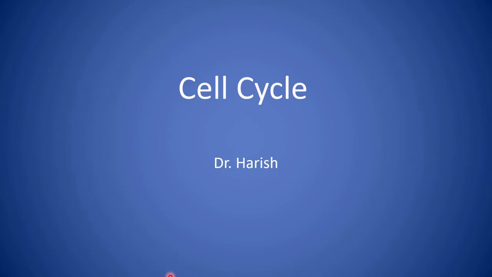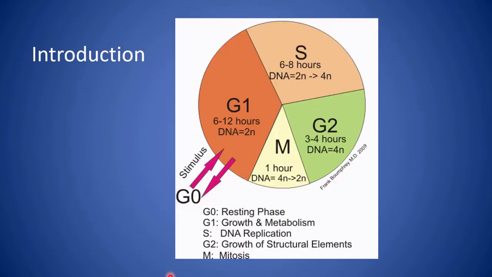So let's begin. Cell cycle is divided into different phases. Majorly it is known as interphase and division phase. Interphase is again divided into three phases: G1, S, G2, and division phase is also known as M phase. That means mitosis phase. G1 phase, as you can see, is about 6 to 12 hours.